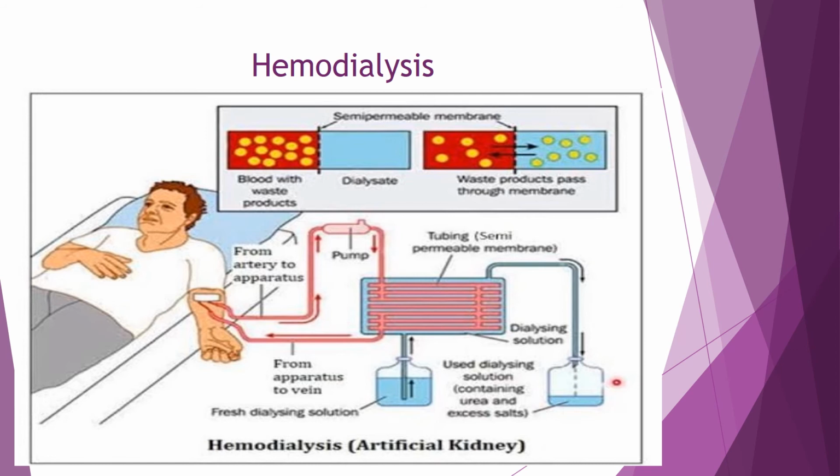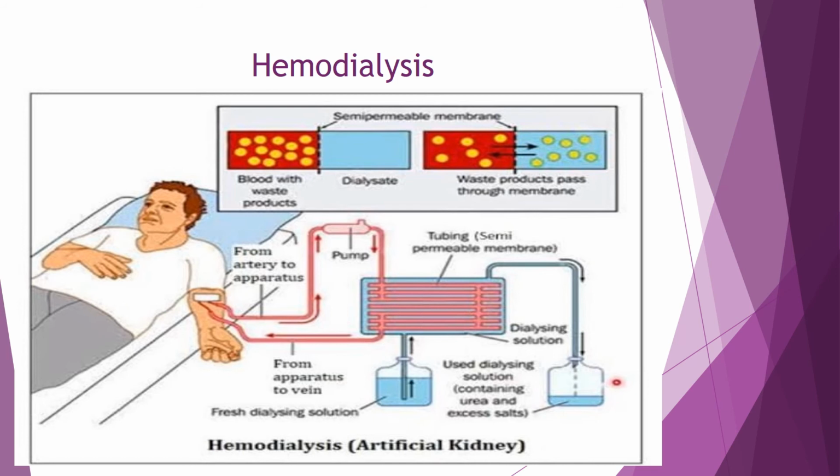These tube-like structures have a semi-permeable membrane like a cell, and they are immersed in the dialysis solution. The dialysis solution has the same osmotic level as the blood, but it lacks nitrogenous waste.